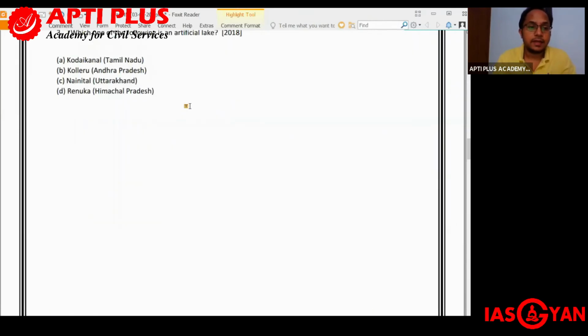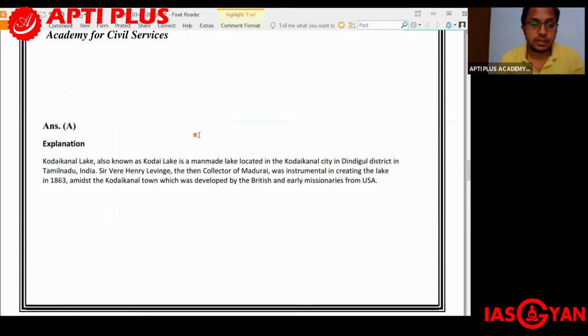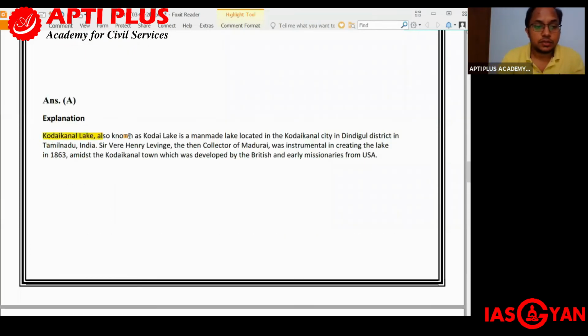3A is the right answer, that is Kodaikanal in Tamil Nadu. Out of the given options, Kodaikanal is an artificial lake. Kodaikanal Lake, also called Kodai Lake, is a man-made lake located in Kodaikanal city in the Dindigul district in Tamil Nadu, India. Sir Vere Henry Levinge, the then collector of Madurai, was instrumental in creating the lake in 1863 amidst the Kodaikanal town, which was developed by the British and early missionaries from USA.